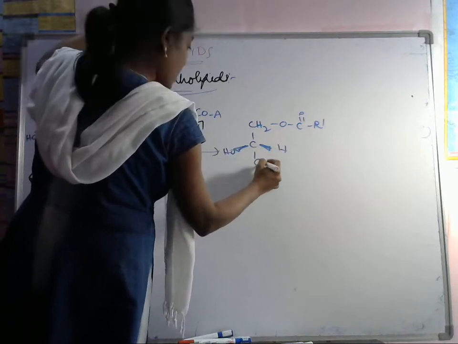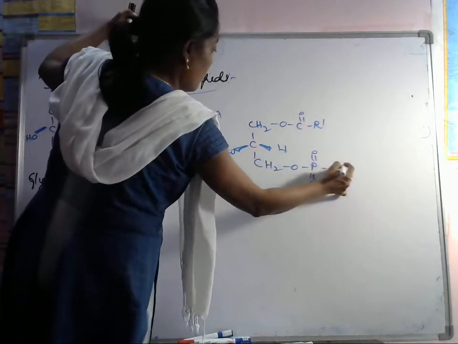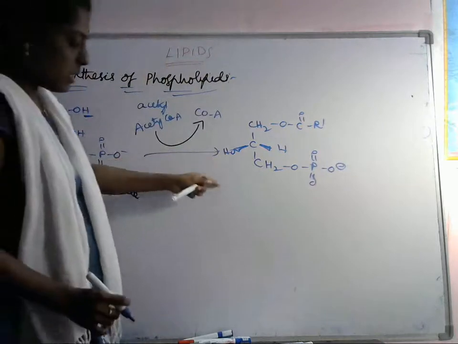And here we are not disturbing this group O, P double bond O minus.